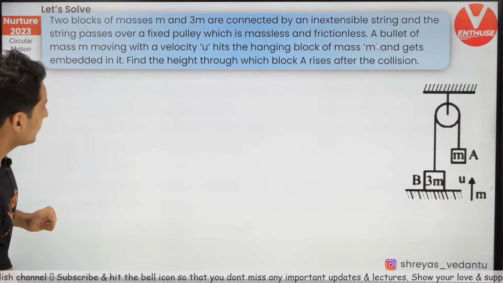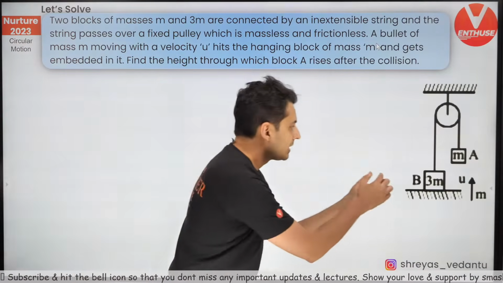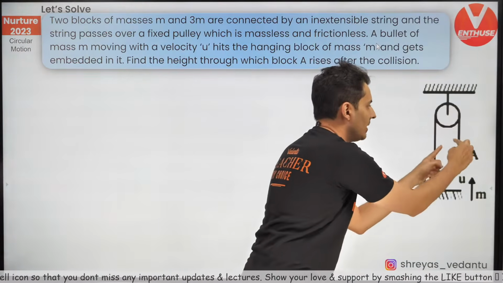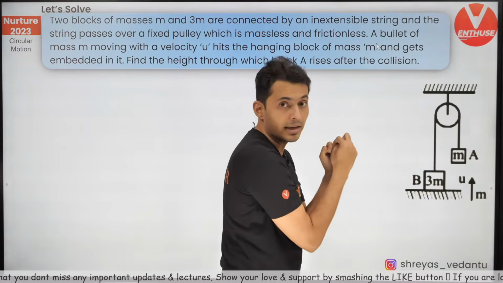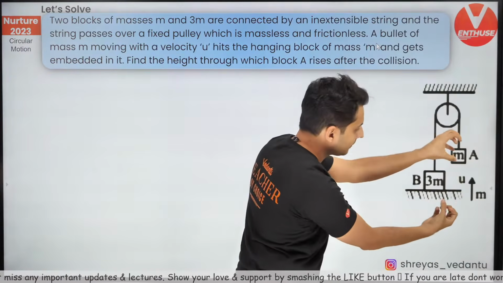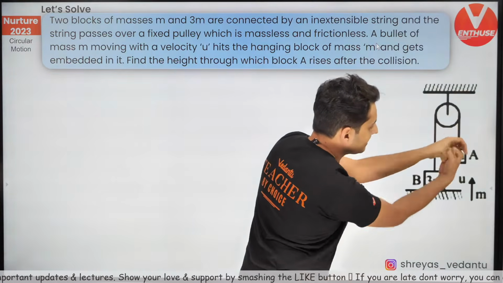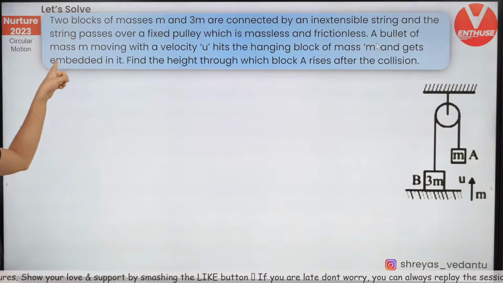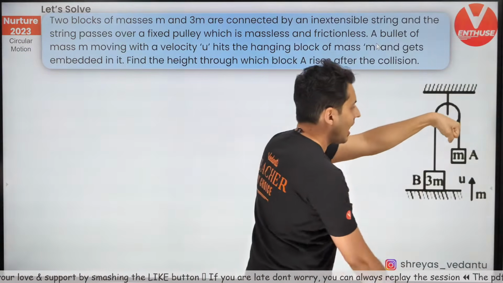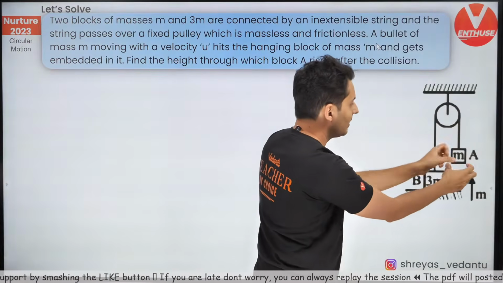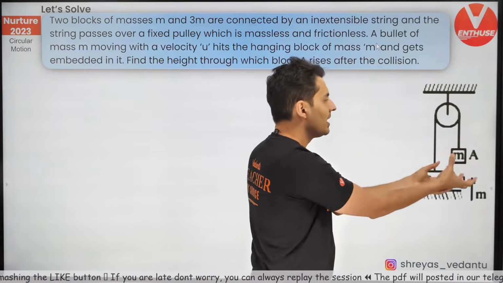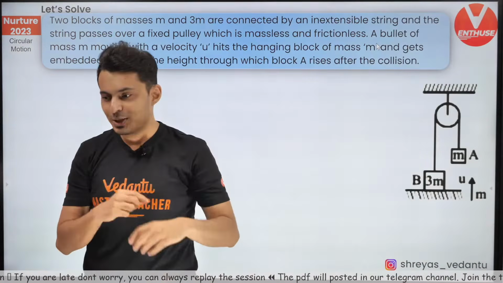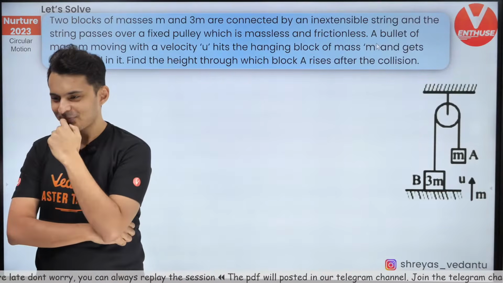Moving on to the next question. What is happening? There is a 3m mass, there is a string, there is a pulley, and on the other side there is a mass m which is hanging. From below, there is another mass which comes and hits this mass, gets stuck to it, gets embedded in it. After that, what will happen? This system will move up. It will probably go to a certain height and stop and come back. The question is, what's the maximum height?